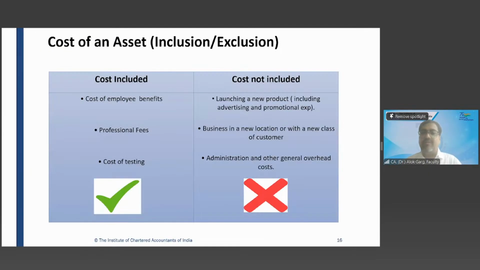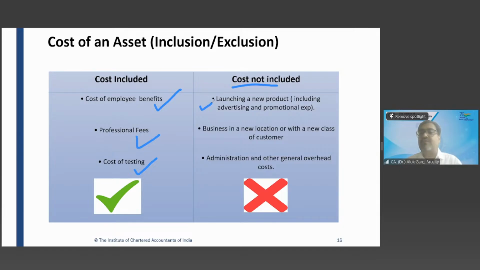Okay. Now, what is included in cost? Directly attributable cost, for example, cost of employee benefits, professional fees, cost of testing. For example, I'm installing a software. I'm developing a program. So all the software engineers or the employees of the company who are involved day to day, their salary cost has to be capitalized. Okay. Cost not included. What is the cost not included?